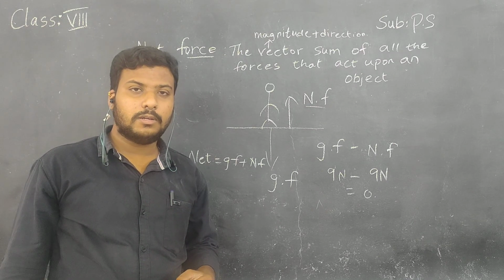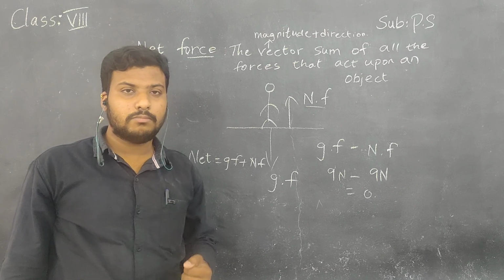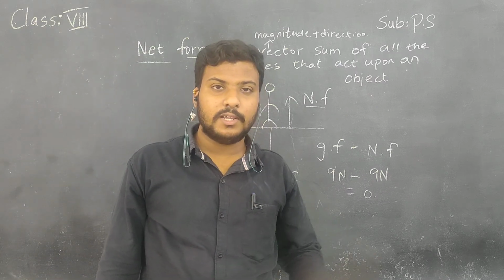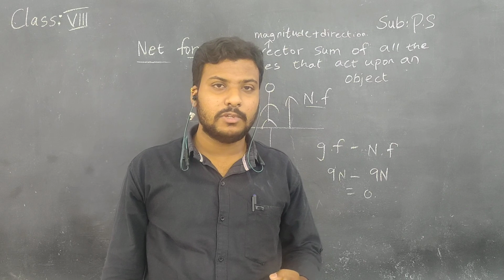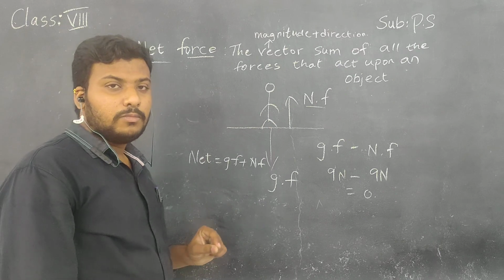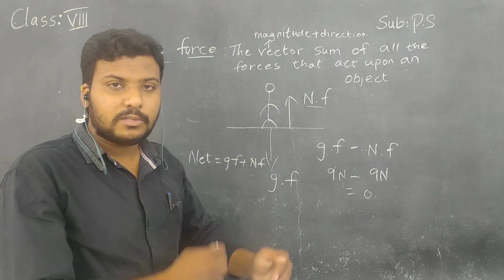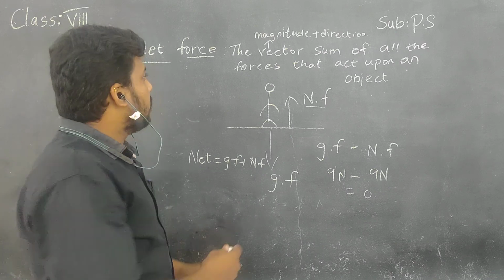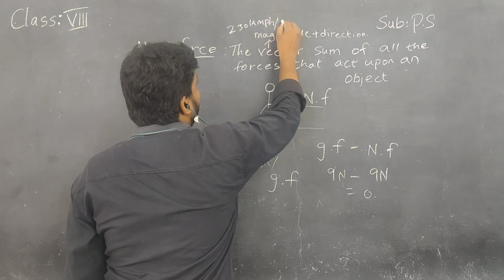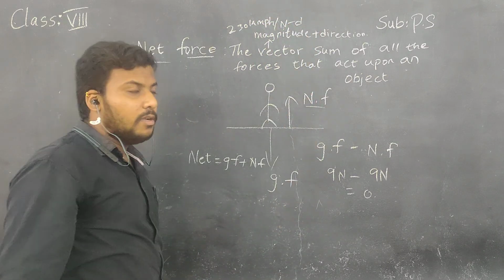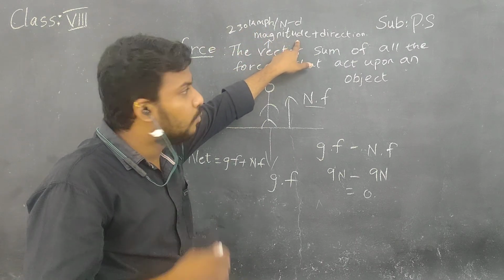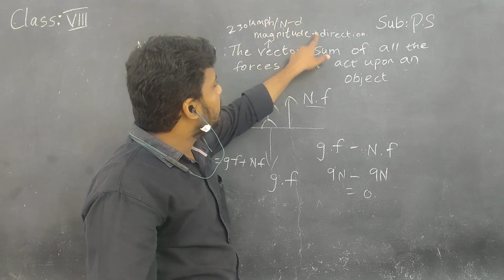You may have heard in the news about a storm or cyclone, for example the Hudhud cyclone, which we witnessed in Andhra Pradesh, in Visakhapatnam, in 2014 or 2015. The Hudhud cyclone approached Visakhapatnam at 230 kilometers per hour towards the north direction. Here 230 kilometers per hour is the magnitude, magnitude meaning value, and it is in the north direction.